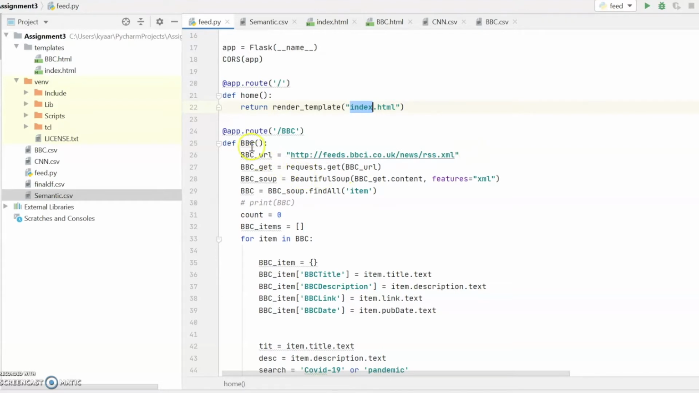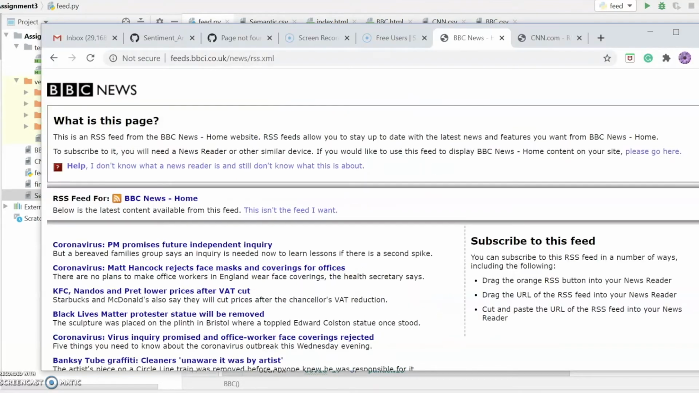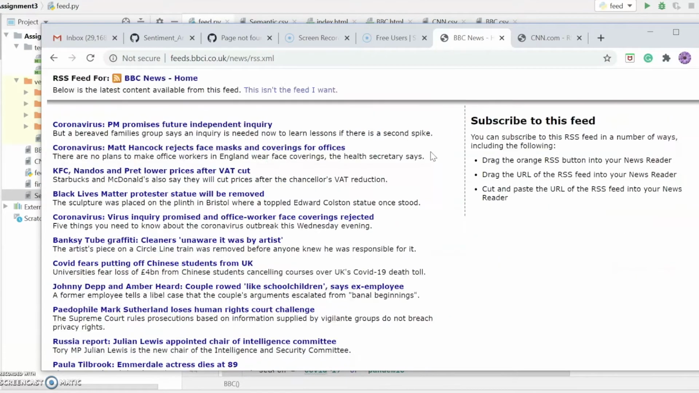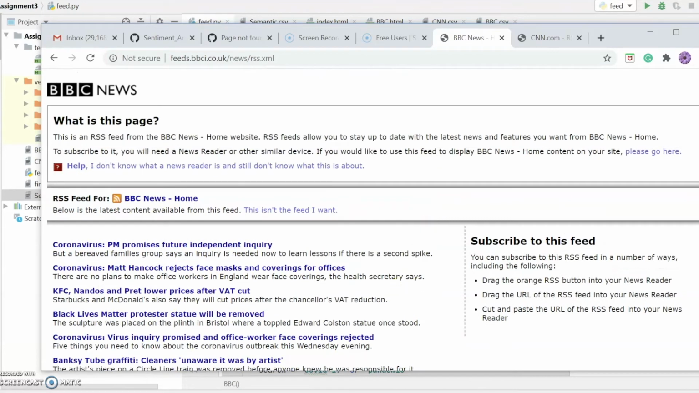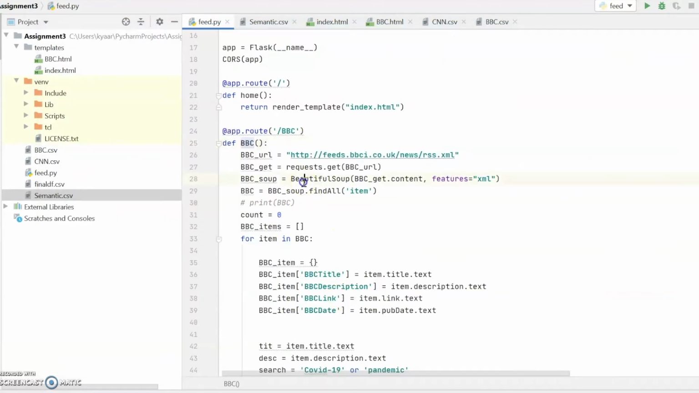In this we are using a BBC function. This is the URL for the BBC from which we are fetching the feeds. I'll show you. This is our BBC URL, the top stories of BBC. Here are some of the BBC news items which we are fetching in the code. Next, with the help of requests, we are getting the data over HTTP. Beautiful Soup we are using to scrape the data in XML format.